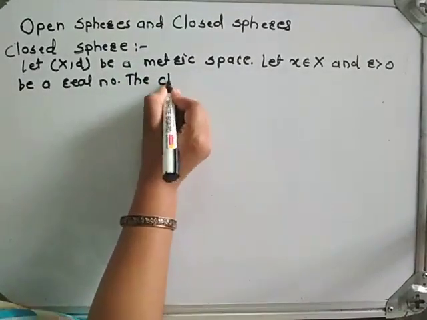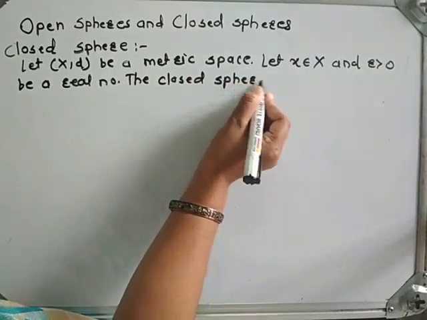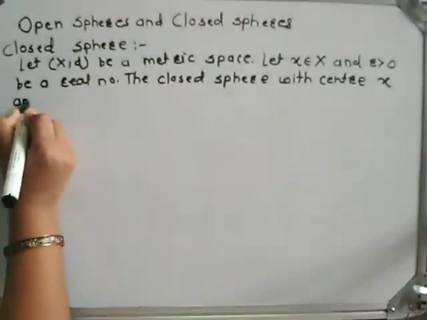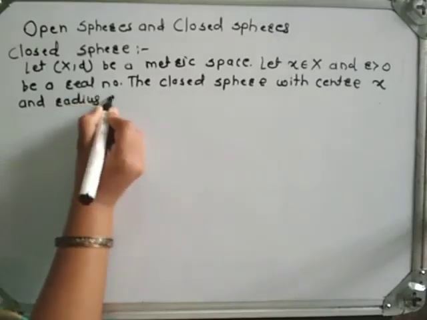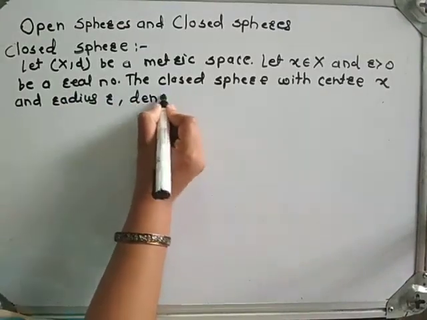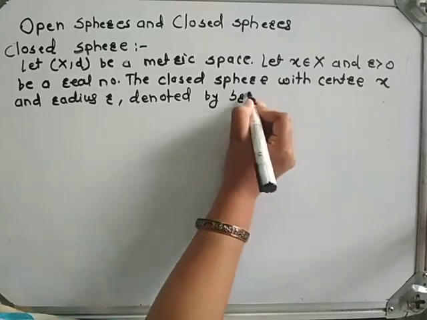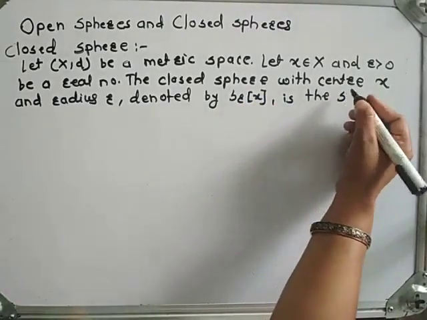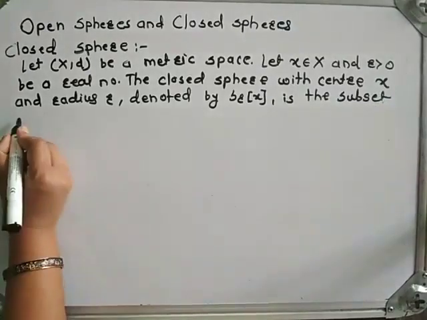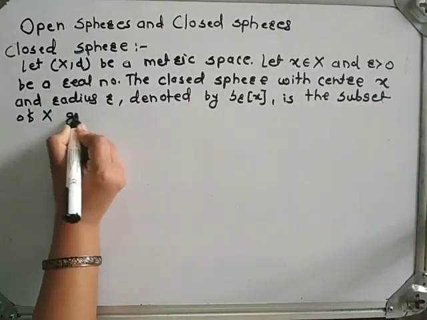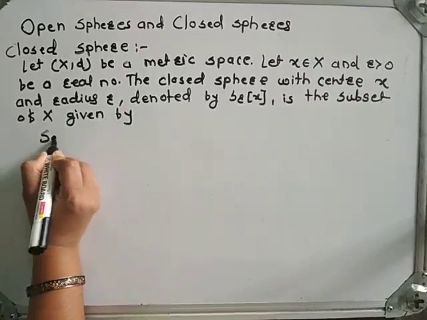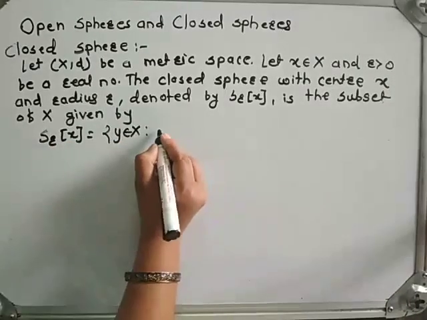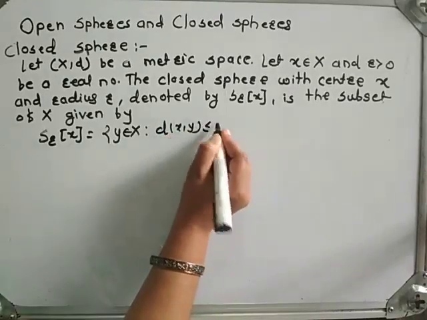The closed sphere with center x and radius r, denoted by S_r[x], is the subset of capital X given by S_r[x] is equal to the set of all y belongs to capital X such that the distance between x and y is less than or equal to r.